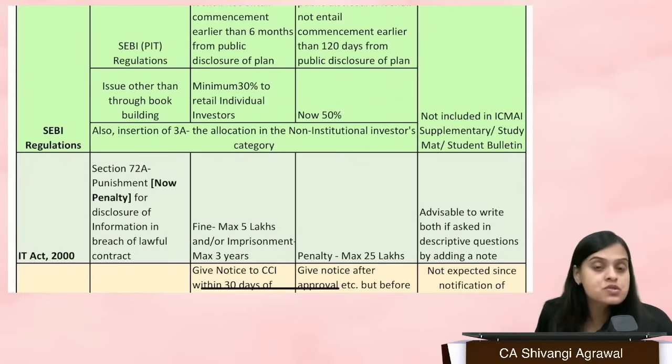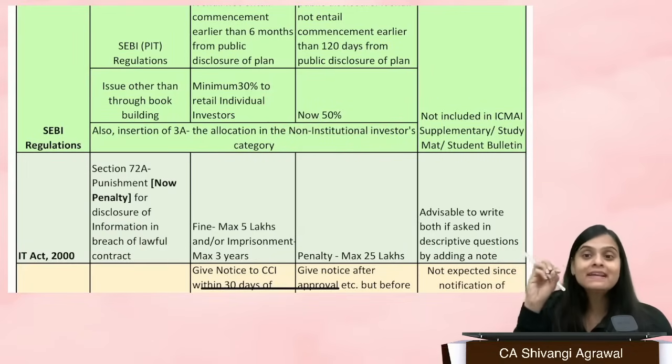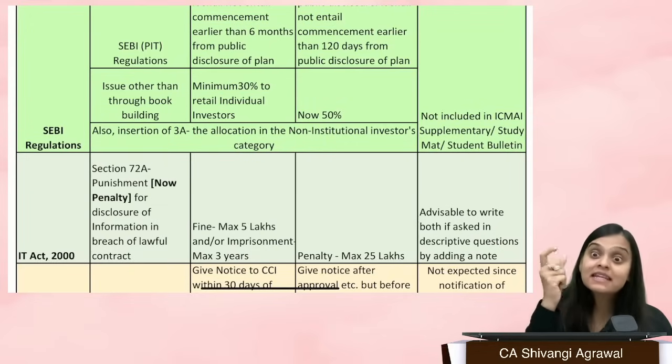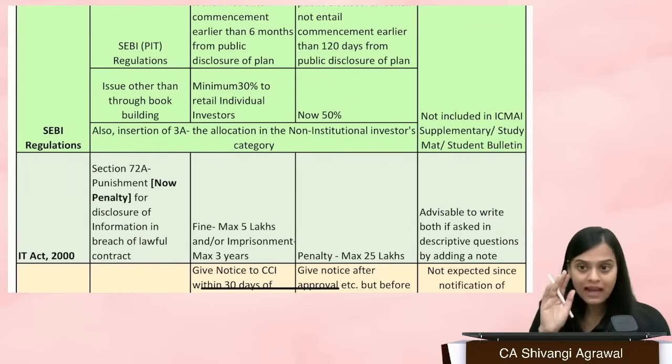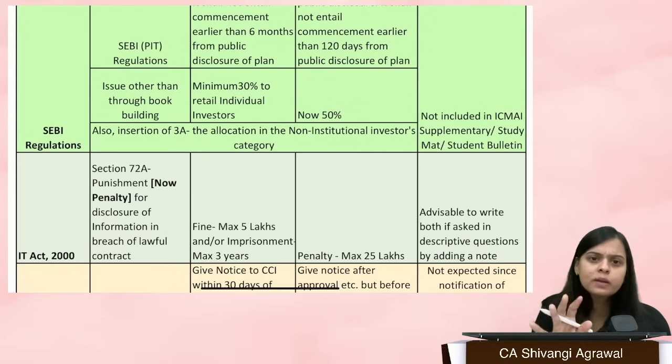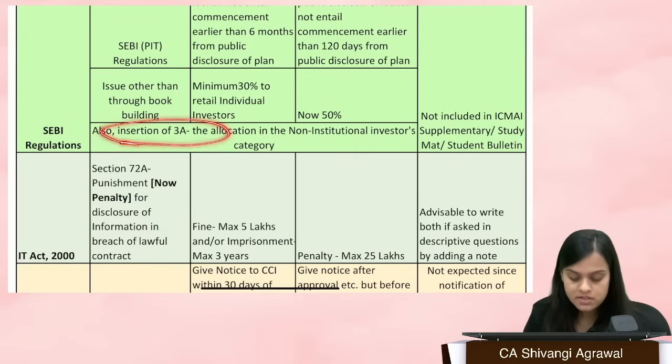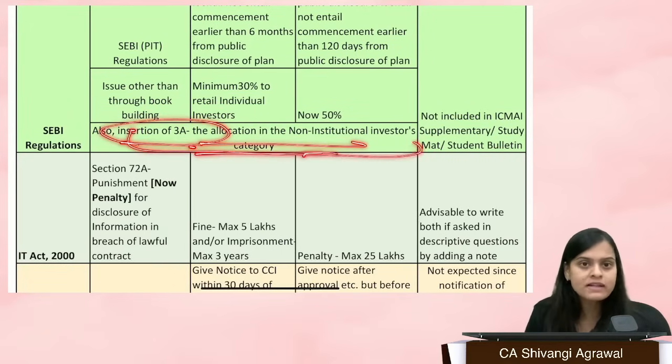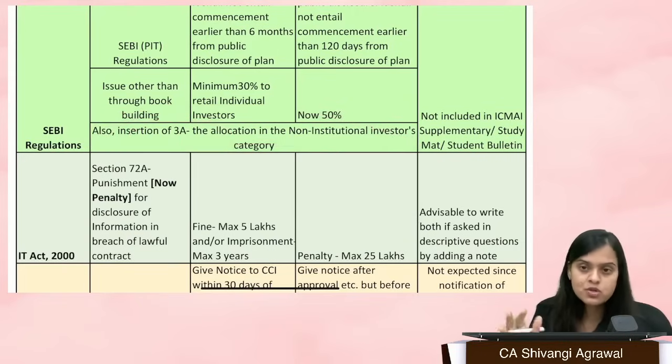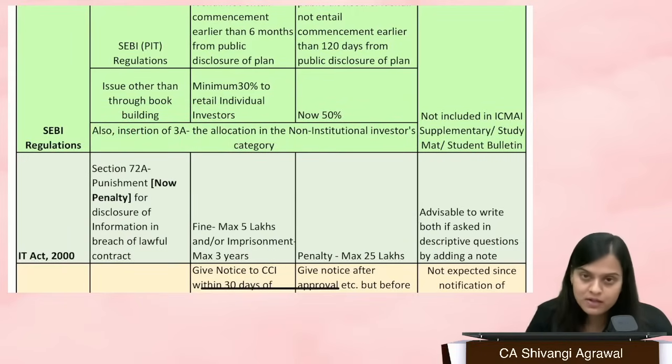Minimum 30% was required to be offered to retail individual investors. Now it's 50%. Again, there are a lot more amendments, but prima facie, I'm highlighting the ones which are directly and clearly connected and have those limits, so that somehow becomes more important. There is also some insertion of 3A, which talks about the allocation of the non-institutional investors category, but forget all that.